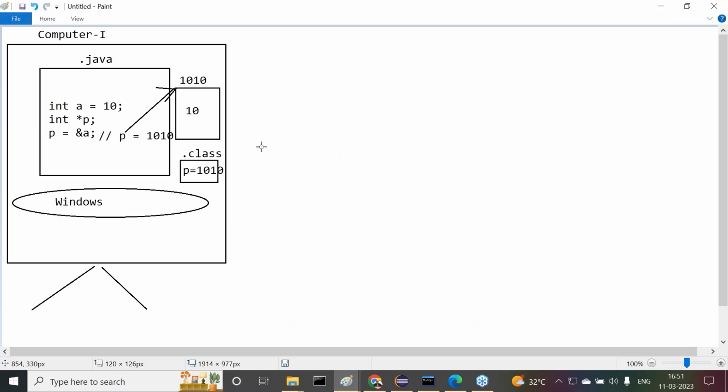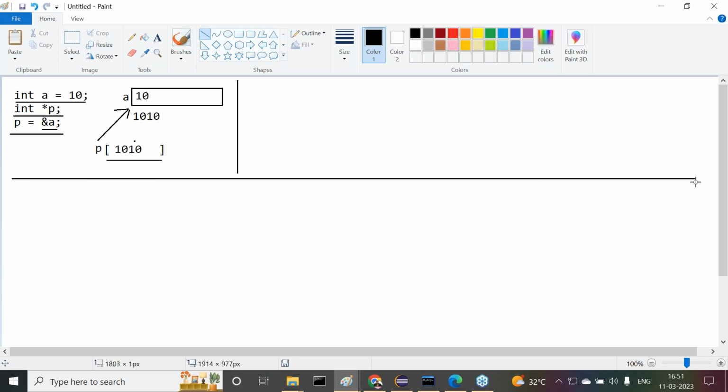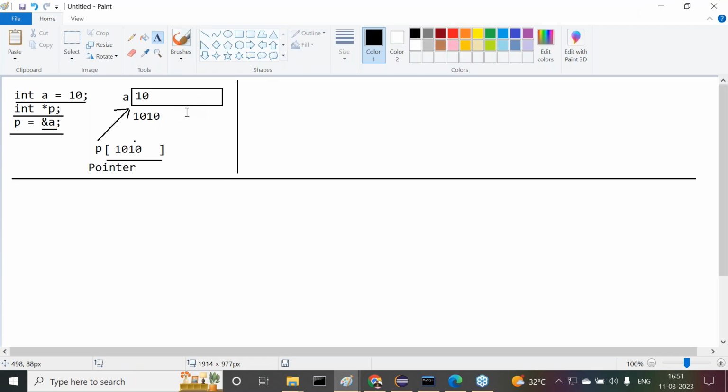Right, sir. Now see this, not this diagram. This diagram I want to use. Now try to understand it. This is in the case of C and C++. Am I right or not? In C and C++, a variable is referring to a block of memory. That's why this variable is called a pointer variable in C and C++.